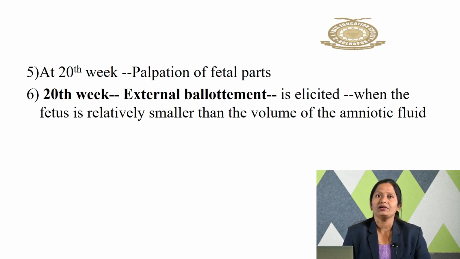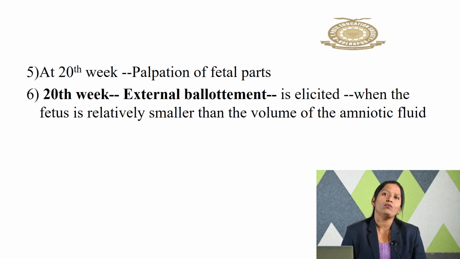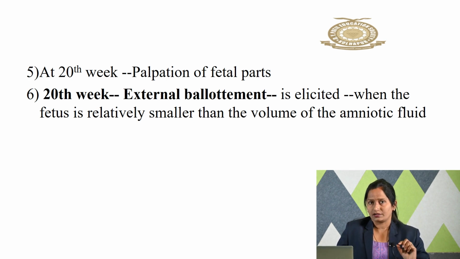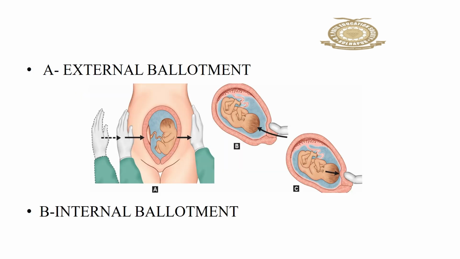Next, at 20 weeks, the palpation of fetal parts will start. At the 20th week, external ballottement is elicited when the fetus is relatively small compared to the volume of amniotic fluid. Now what is ballottement? There are two types, internal ballottement and external ballottement. As you can see in the image, we place one hand on one side and push the baby to the other side, so it goes to that side and comes back to its previous place. If this takes place, that suggests ballottement is present.